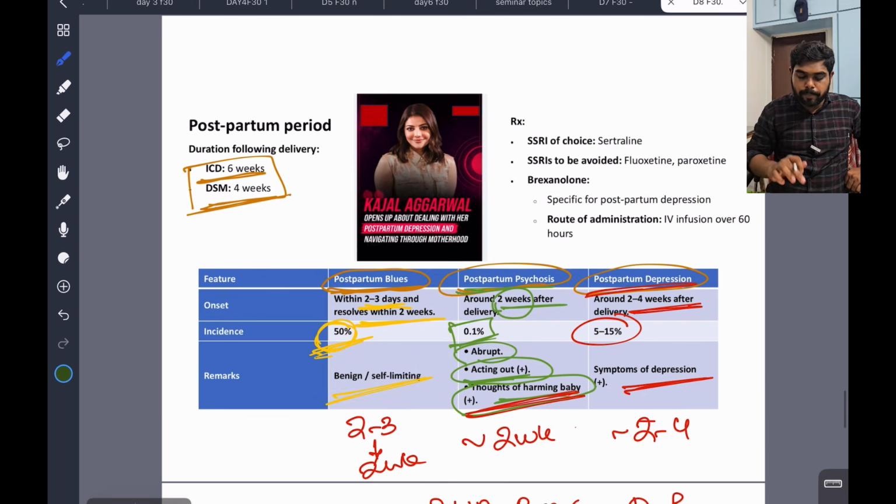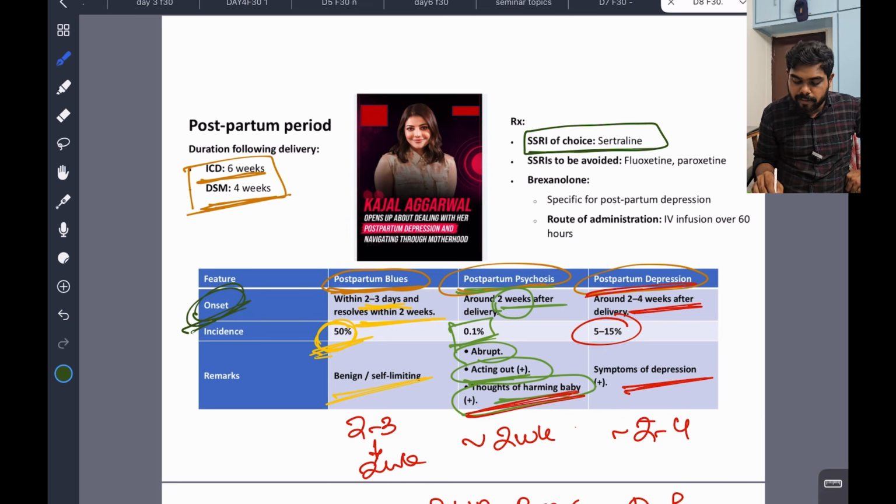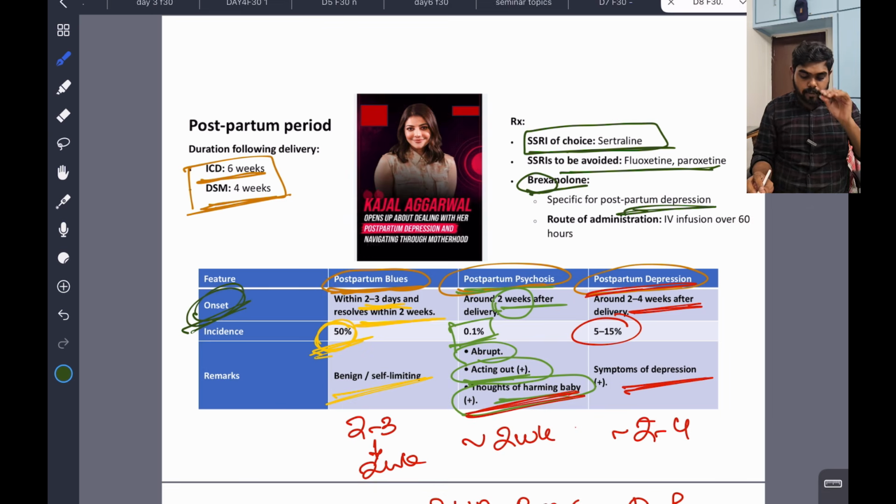Okay, and postpartum period: these are very important, especially the onsets, and the management, which I didn't tell about. The SSRI of choice is sertraline, and the SSRIs to be avoided are fluoxetine and paroxetine. And brexanolone: breast, like breastfeeding. Brexanolone is specific for postpartum depression. Okay, that is also important.